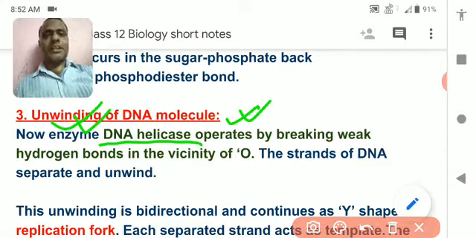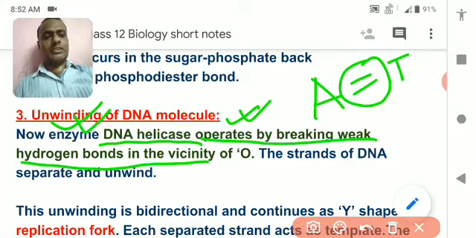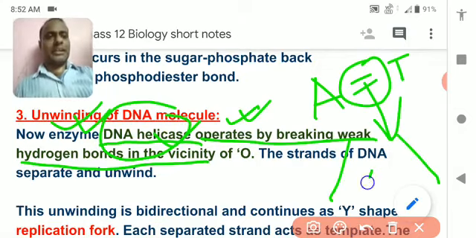Now enzyme DNA helicase operates by breaking weak hydrogen bonds. So the hydrogen bond that is present between the nucleotides, that is adenine and thymine, is broken by DNA helicase.